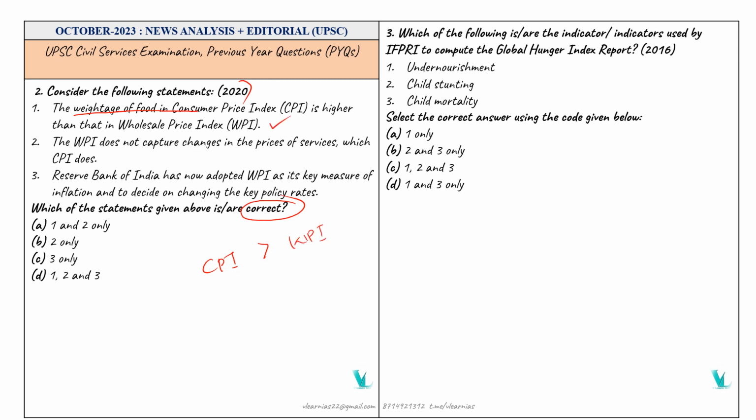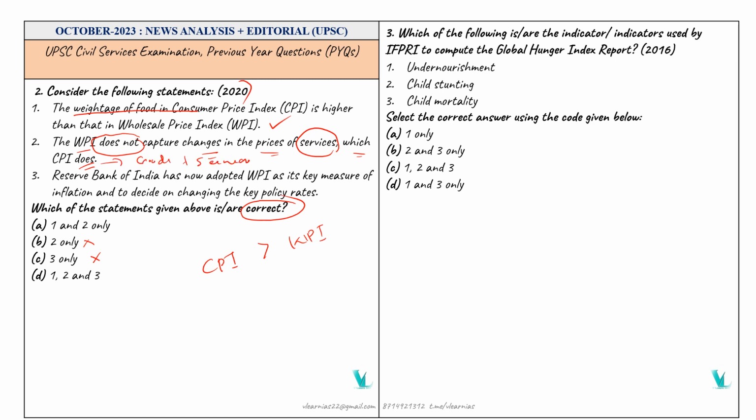Am I right? So we can exclude two options which don't have one. And WPI does not capture changes in the prices of services, which CPI does. We already know that CPI monitors goods plus services.